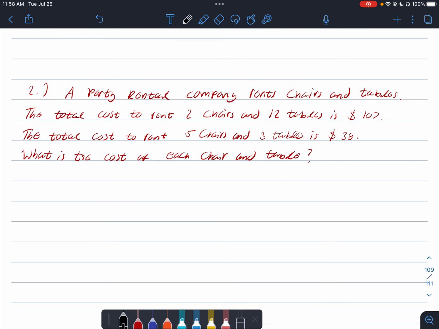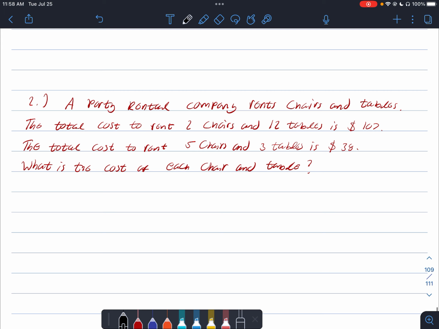Okay, another way to look at that would be maybe to think, okay, well, the total cost for 12 tables and 2 chairs is $107, and the total cost for 5 chairs and 3 tables is $38. So when you have more chairs than tables, you get a smaller number, and when you get more tables, you get a much larger number. That's not necessarily a guarantee that that's how it's going to play out, but that could be another way to give yourself a sanity check as you are going through the problem.